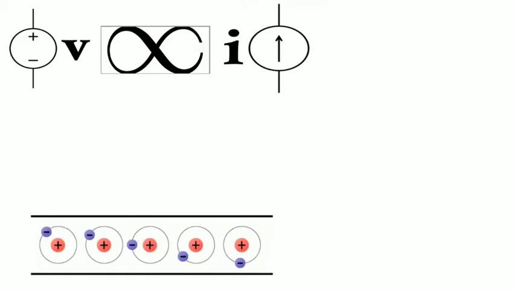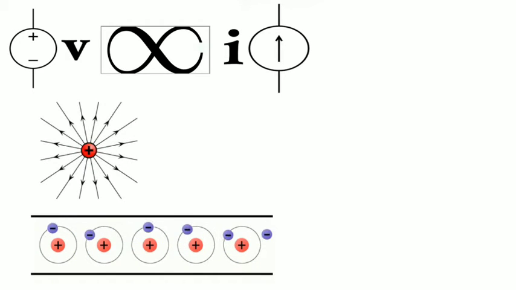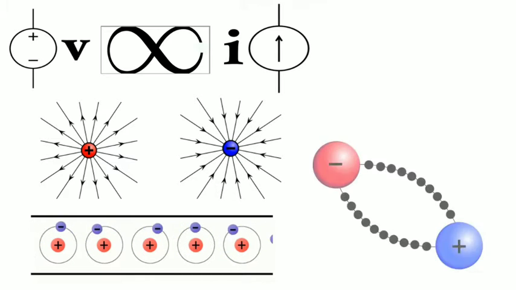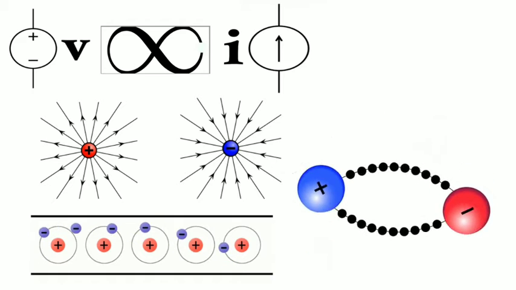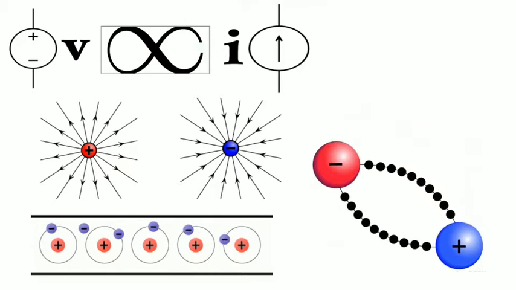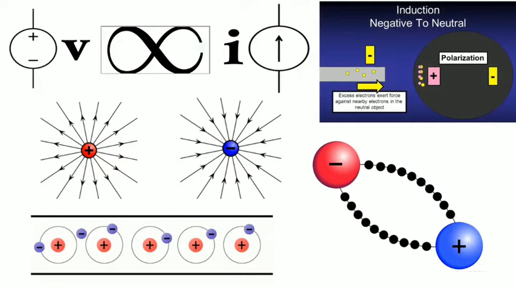Now, we consider the basic law of nature. In our universe, there are two types of charges, positive and negative. When positive and negative come closer to each other, then they become neutral, or we can say that they come in the state of equilibrium. Negative charges can be called electrons. So, the place where we have excess number of electrons becomes negatively charged, and the place where there is lack of electrons becomes positively charged.